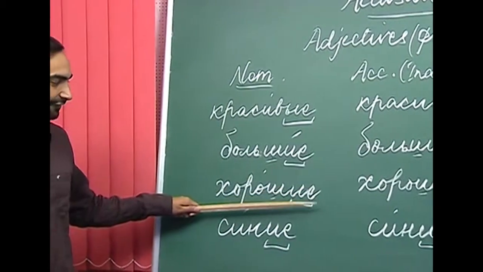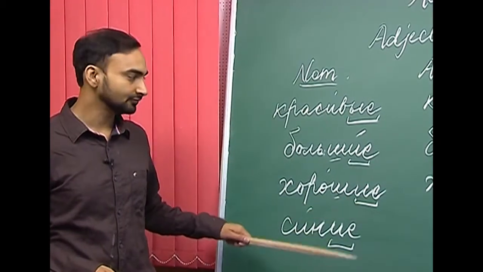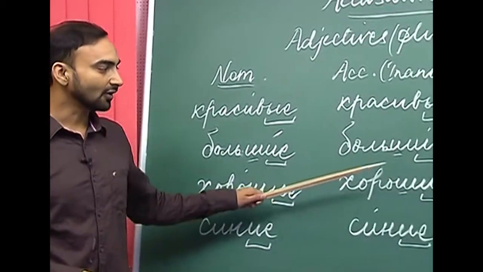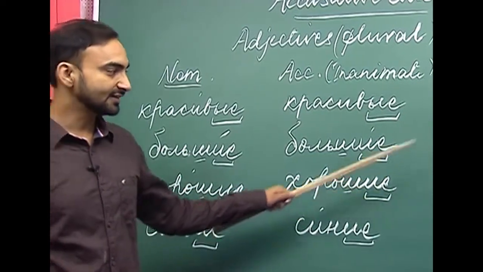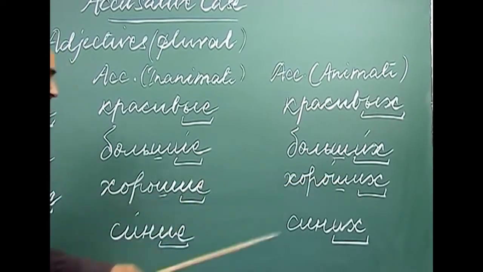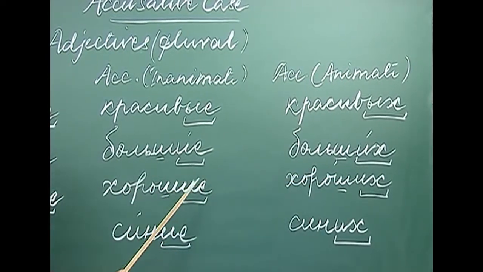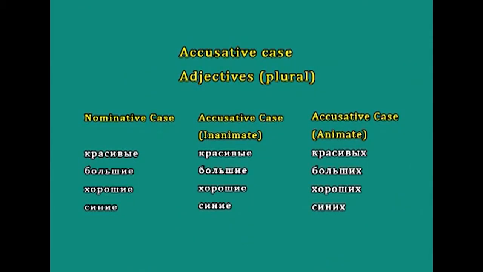Next adjective we have is "khoroshiye". "Khoroshiye" is good. Again, it will not change if it qualifies an inanimate noun, but it will change if it qualifies an animate noun. The change is again replacing the ending ye with kh: khoroshiye, khoroshikh.